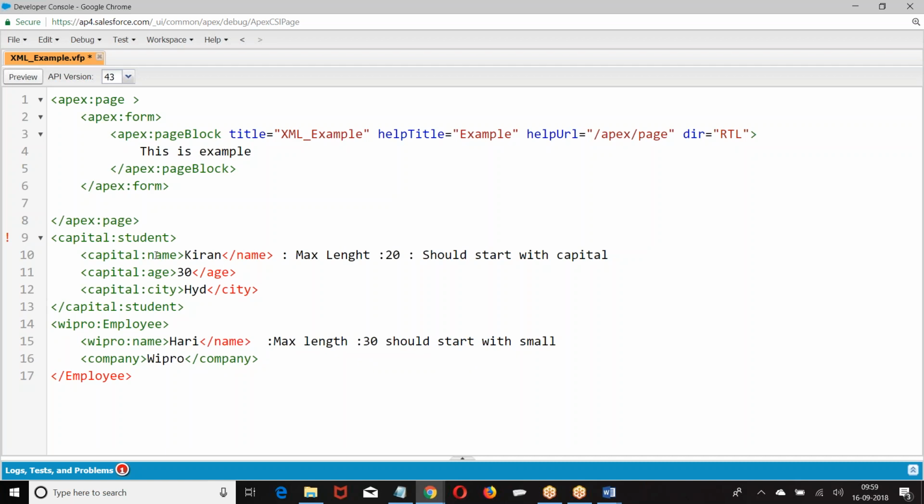When I say name, what is the definition of this name? The definition of the name is defined in the capital namespace. So go to capital, find out what is the meaning of name, those properties will be applied here. So when I am calling, I will call capital name. When I call, I will call Wipro name. When I say capital name, properties defined in the capital will come for this name. When I say Wipro name, properties defined in the Wipro will come to this.